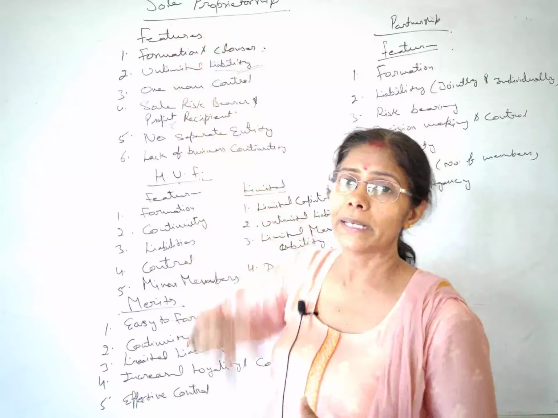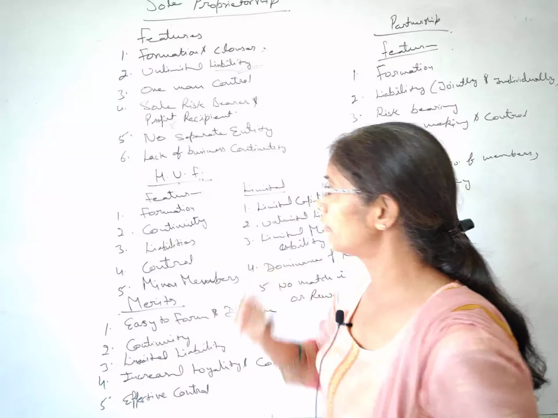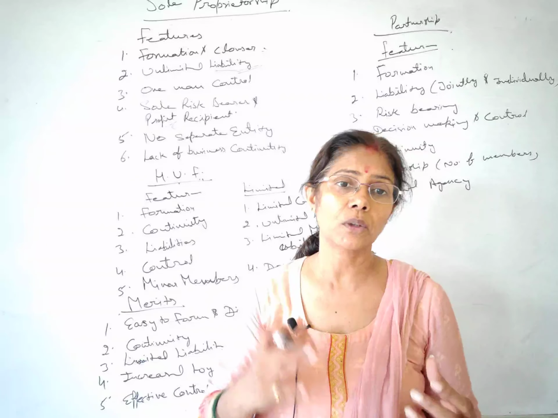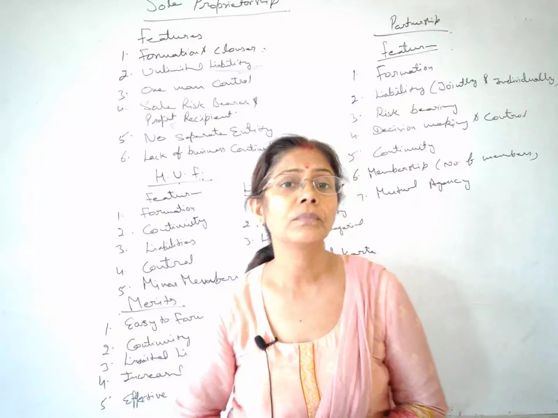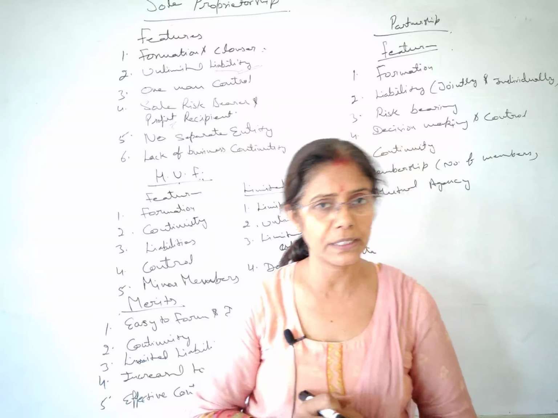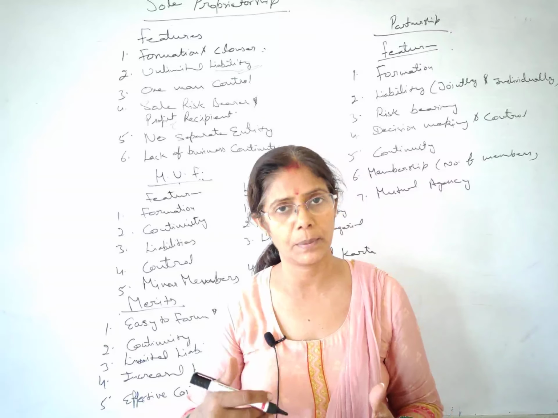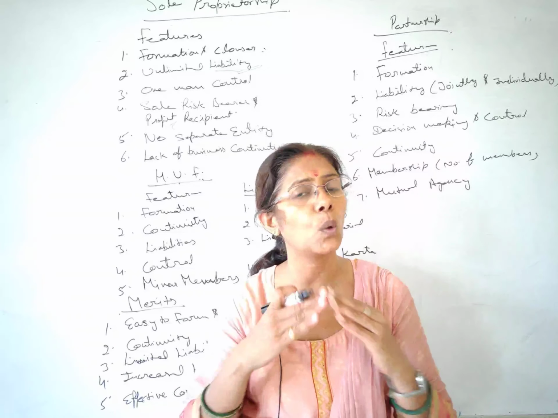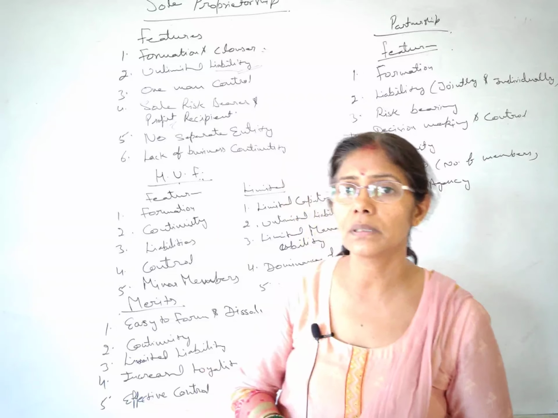Although for the sole proprietorship there is no such act, no law is there, but for HUF we have the Hindu Succession Act 1956. Means all the rules and regulations are guided by the Hindu Succession Act. Fine. Now we have two systems prevailing in HUF. One is Mitakshara and another one is Dayabhaga. Mitakshara, the system of HUF, is prevailing in the whole country except West Bengal. Okay. What happens in this?